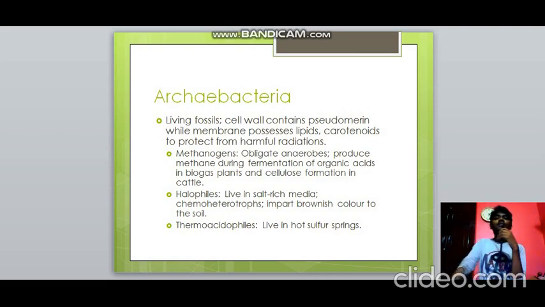Talking about methanogens, they are obligate anaerobes, that is, they are not facultative. They have to live in a host or else they can't survive. They produce methane, which is used in biogas plants, and they also help digest cellulose in cattle. Talking about halophiles, they live in salt-rich media, they are chemoheterotrophs, and they impart a brownish color to the soil. Thermoacidophiles live in hot springs.